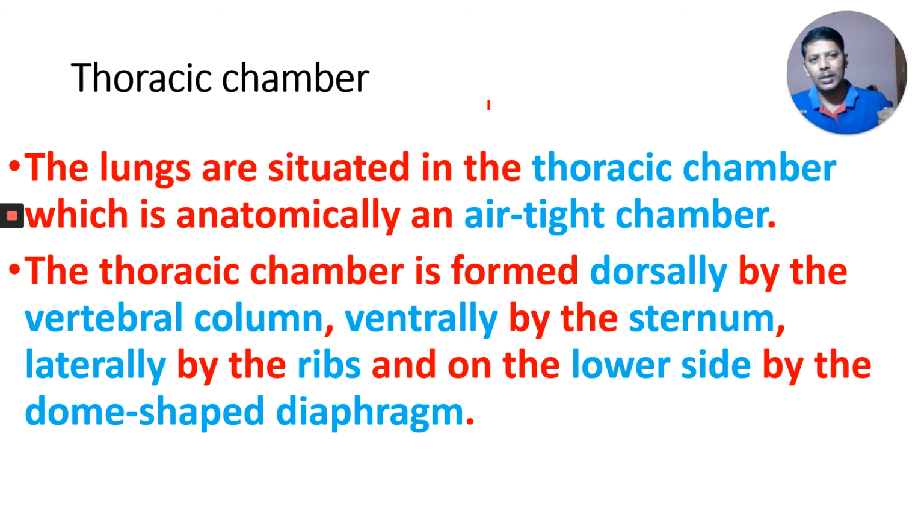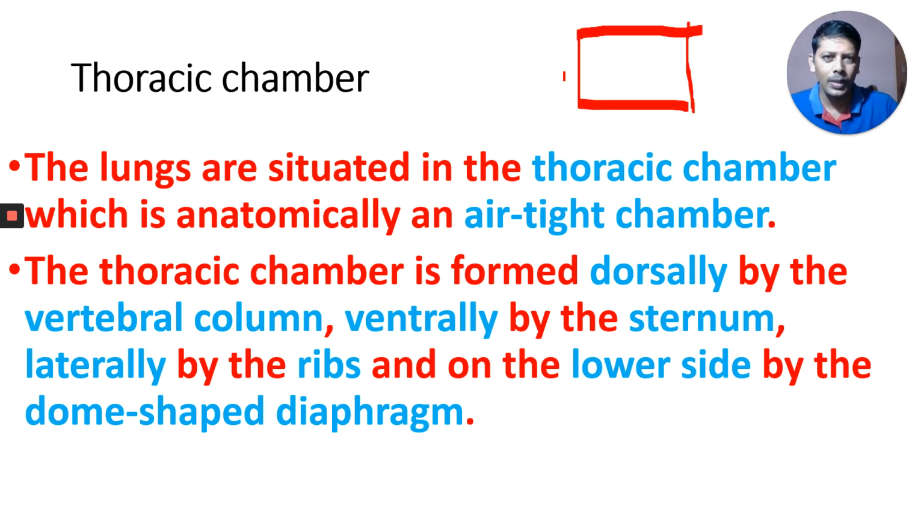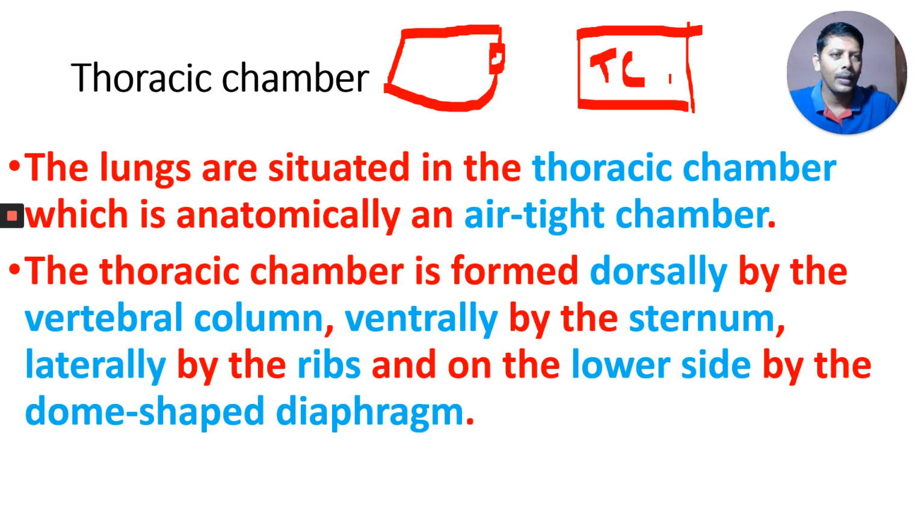A hole, a puncture, happens here. Respiration, breathing, does not take place if your thoracic cavity is punctured.